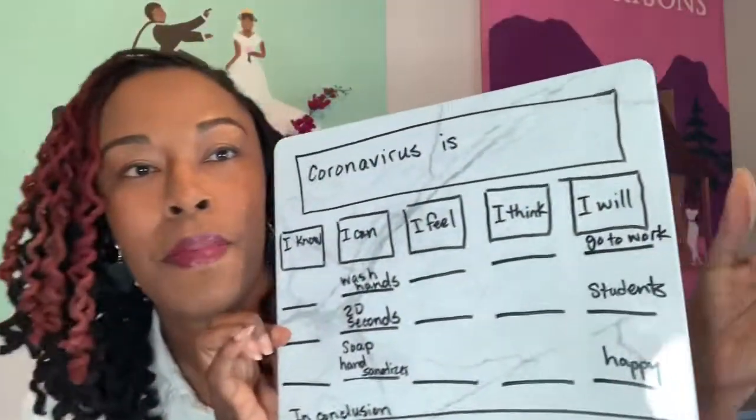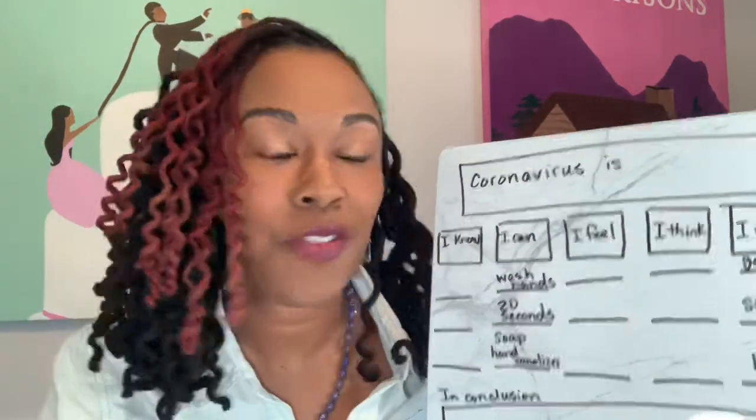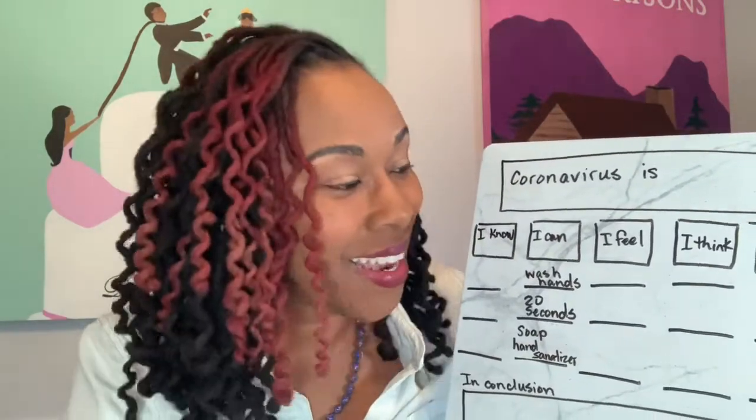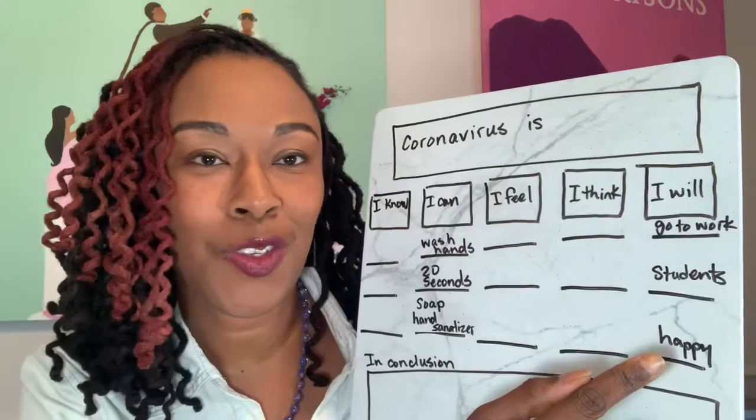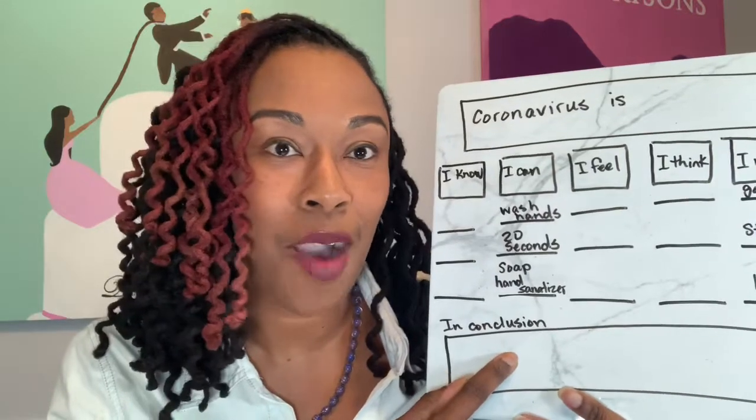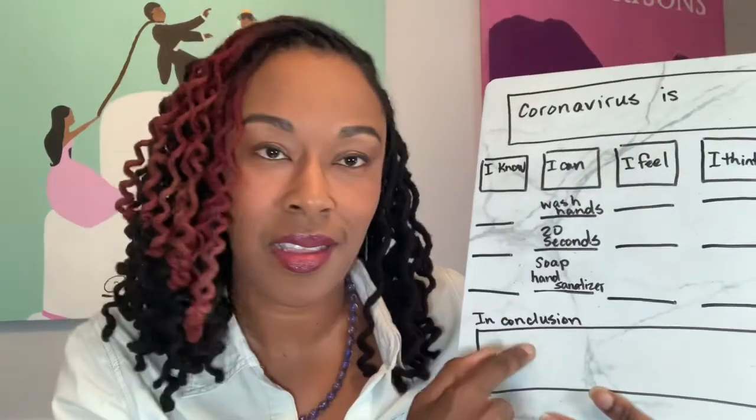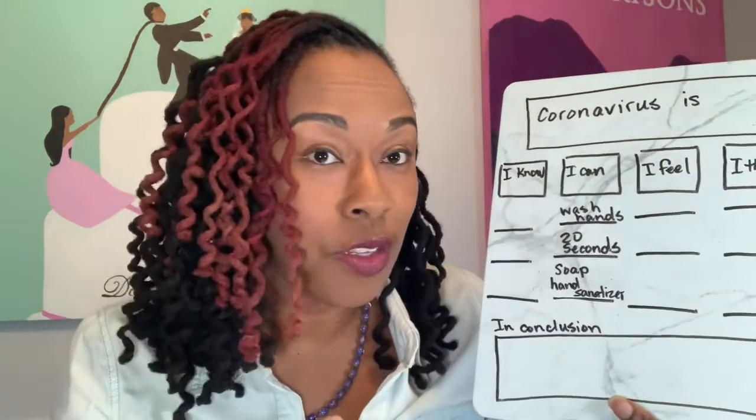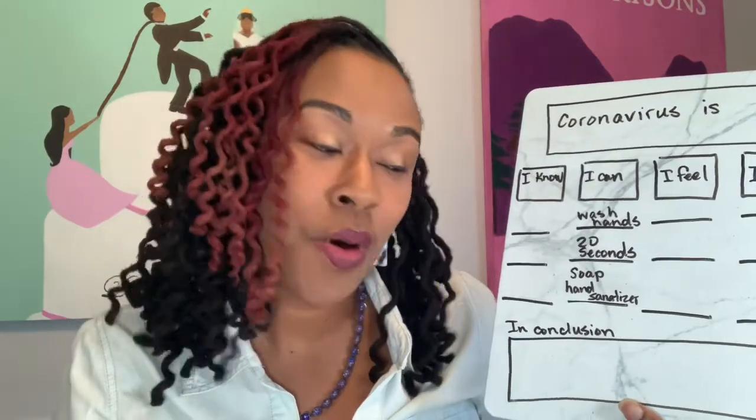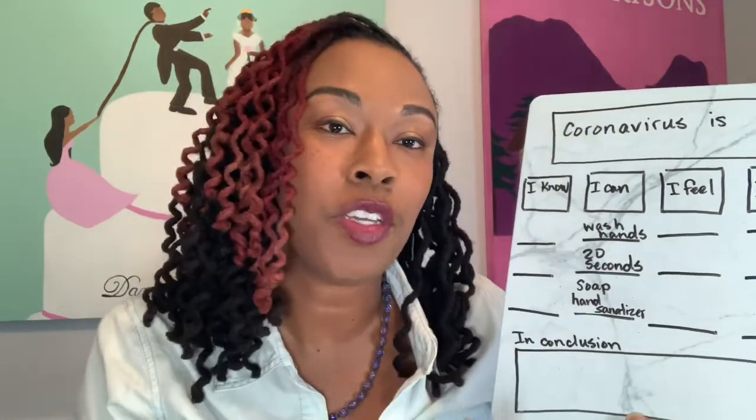In my box here, I have what I will do in the future, when this is over: I will go back to work where I will see my students, and I will be so happy to see them. That brings us to our last box at the bottom, which is where we are going to put our conclusion. And I have a sentence starter right there that already says in conclusion. For conclusion, we want to give a hope or a wish for the future. So in conclusion, I hope blank, or in conclusion, I wish blank.